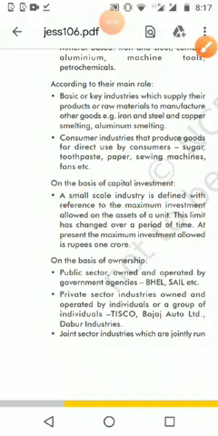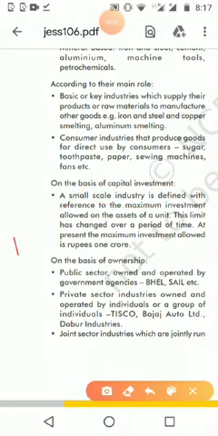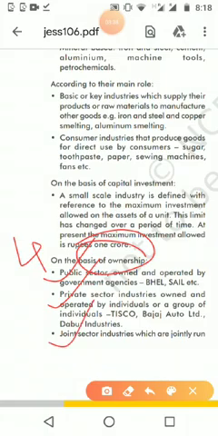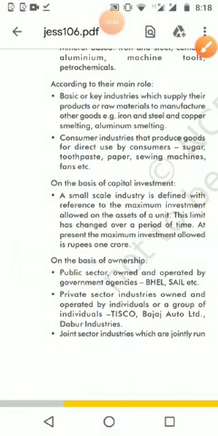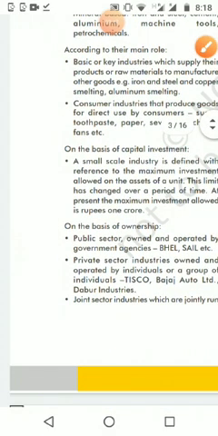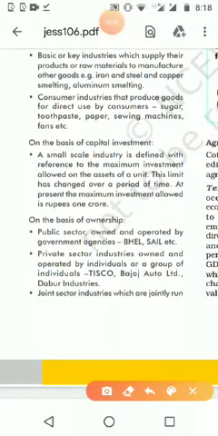Then according to the ownership, we have four groups: public sector, second one is private sector, third one is joint sector, and fourth one is corporate sector. And what do you mean by public sector? It is directly owned and operated by the government. We have many such things, like SAIL and BHEL, railways, those short forms that we have.